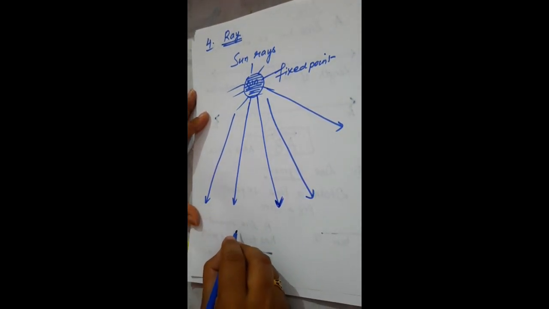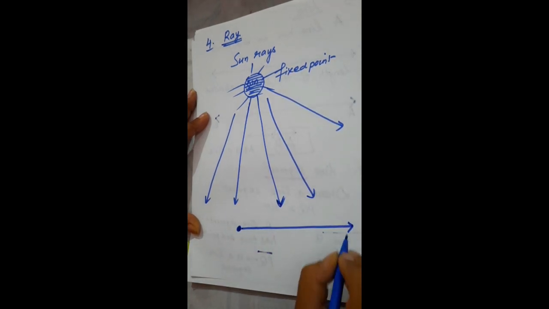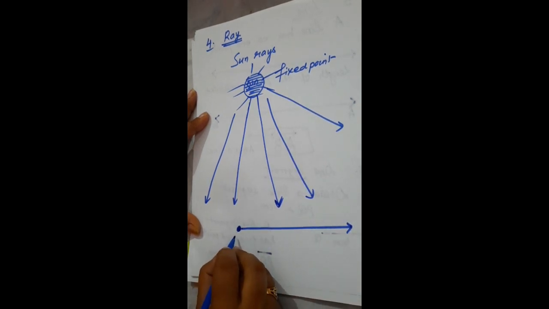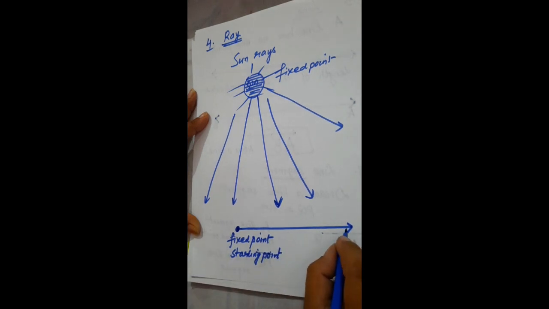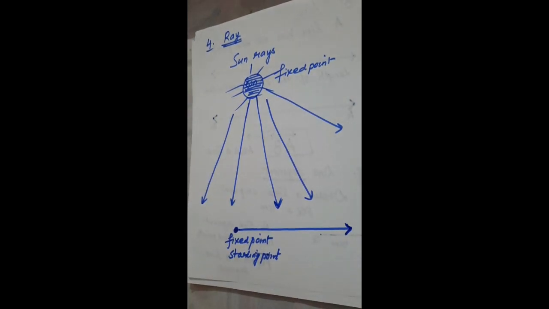So what do you mean by ray? A ray is one in which the starting point is fixed. You have one starting point. This starting point is fixed, but the ending of the ray is unlimited. This arrow indicates unlimited. This is the fixed point, or we can say starting point, but up to where the rays travel, we don't know. And this arrow indicates that the ending point is not fixed.